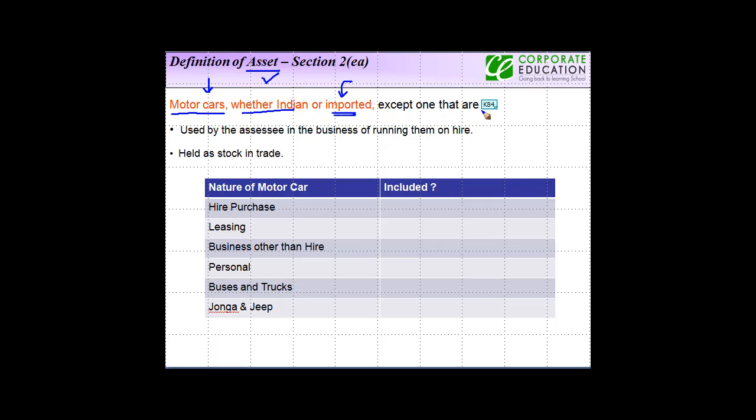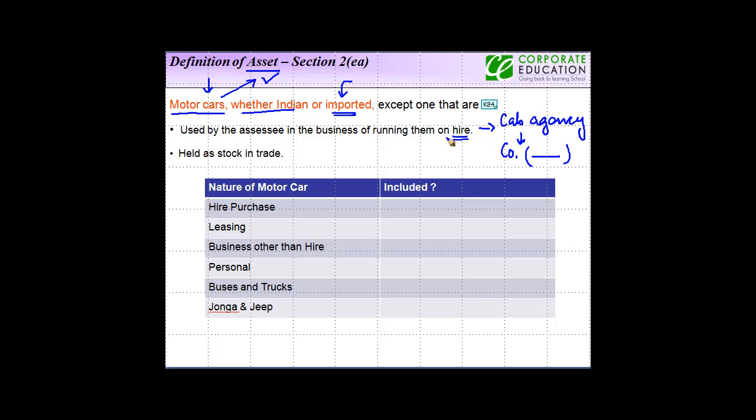are included within the definition of asset, except the ones that are used by the assessee in the business of running them on hire. Let us take the case of someone like a cab agency, who gives cars on hire. If the cab agency is a company which is forming its accounts, then a motor car will not be included within the definition of asset. Why? Because the cab agency is using the motor car in the business of running them on hire.